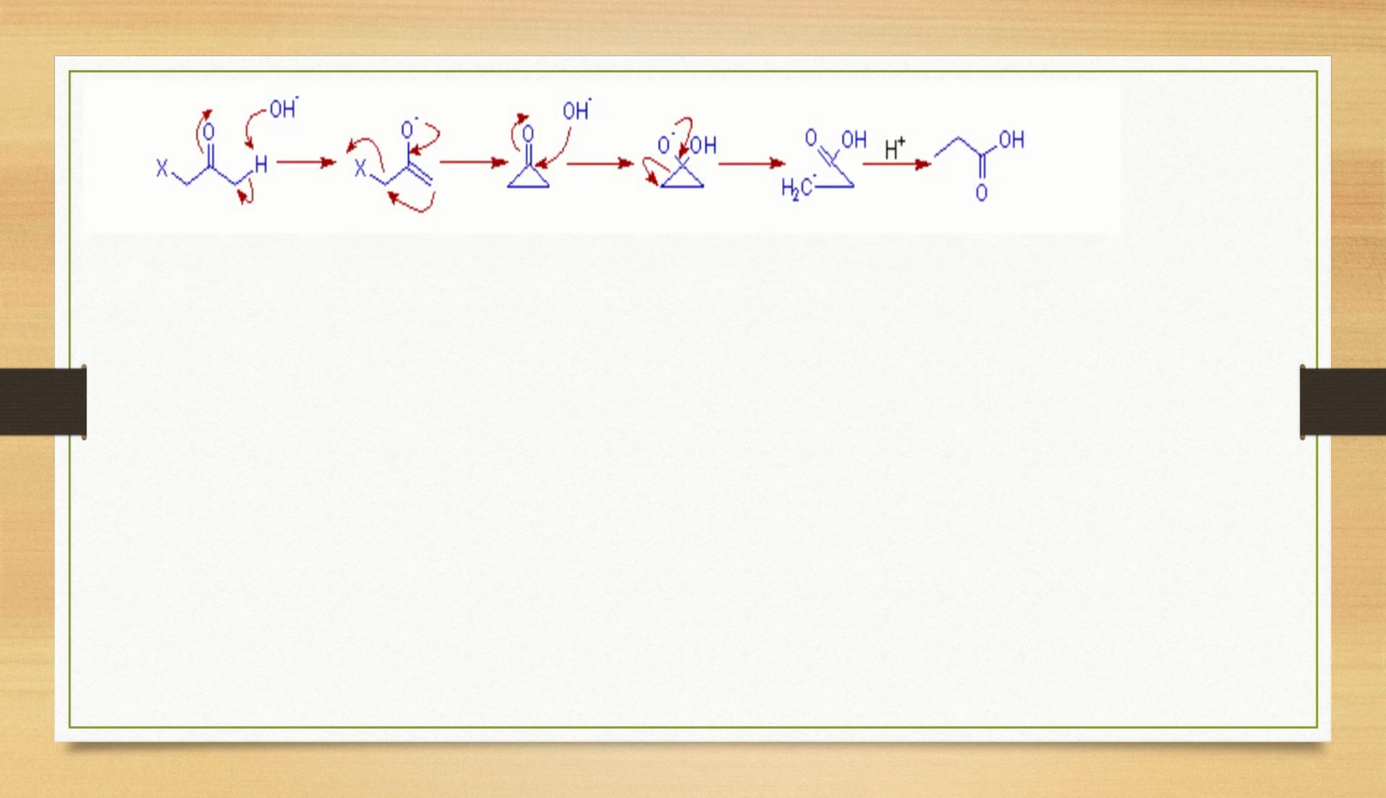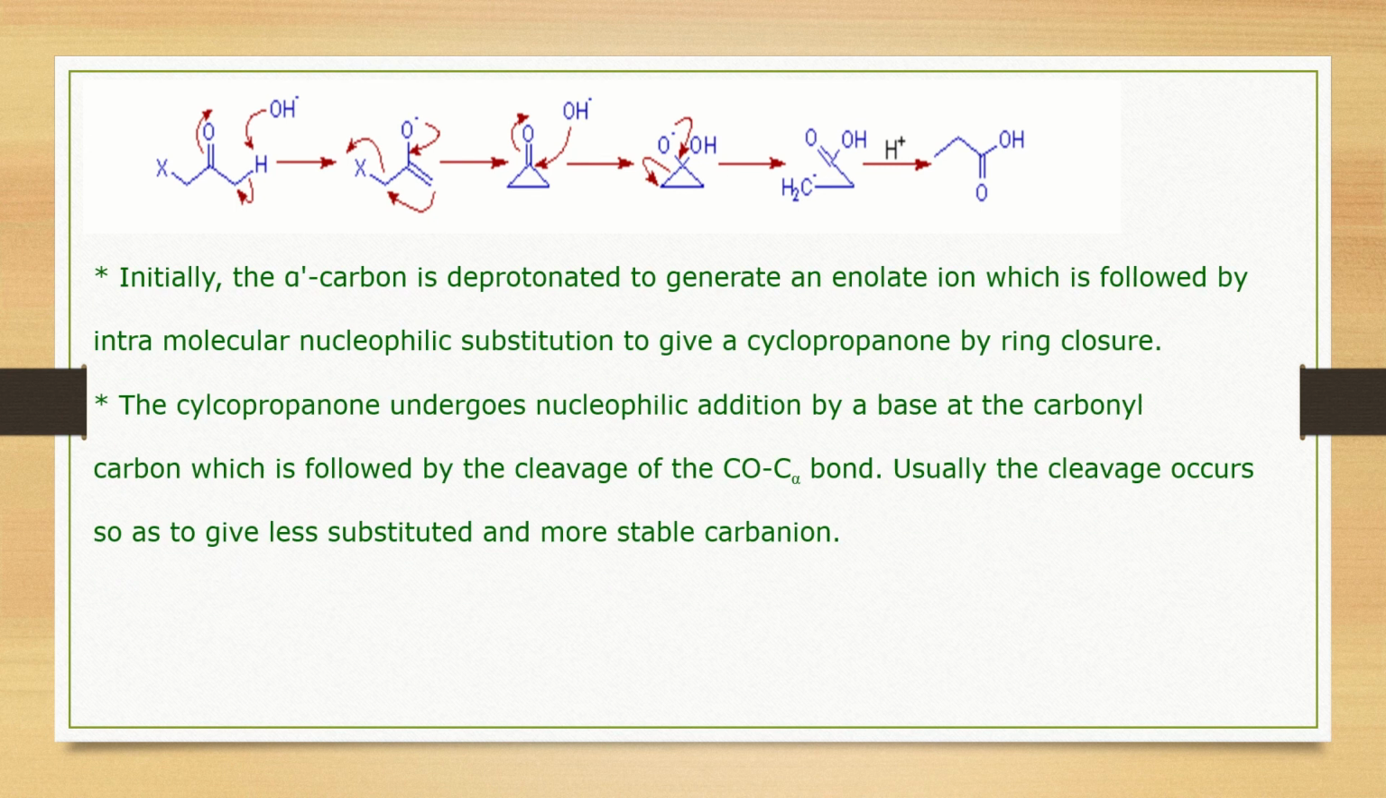Let us go for the next example, that is chloroacetone. Chloroacetone, when treated with a base, alkali, in the first step acts as a base and gives a carbanion, which gets enolated and goes for an intramolecular nucleophilic attack, leading to formation of a cyclopropanone.